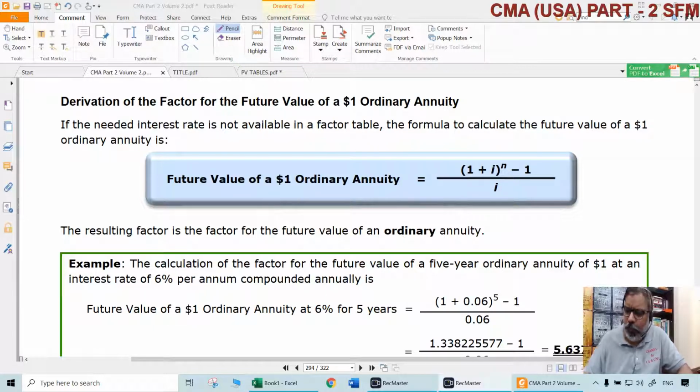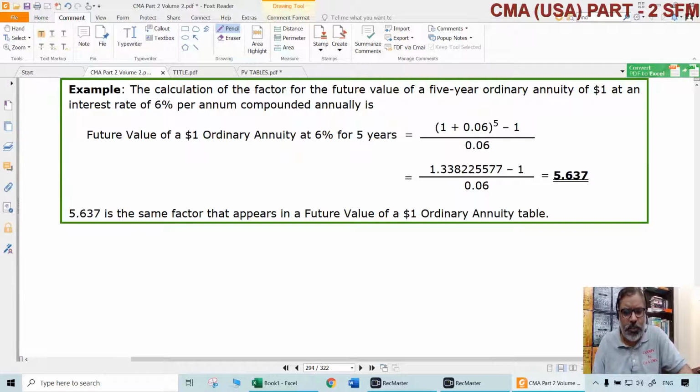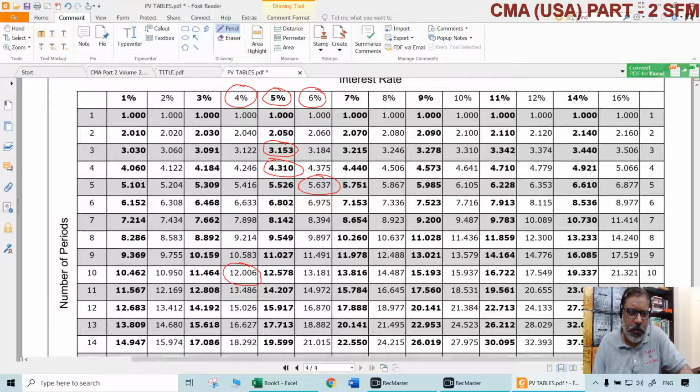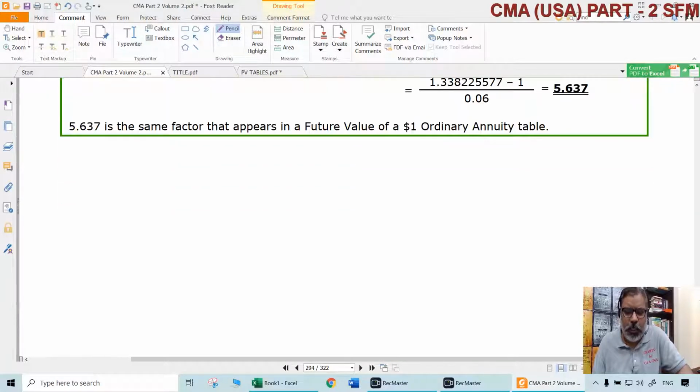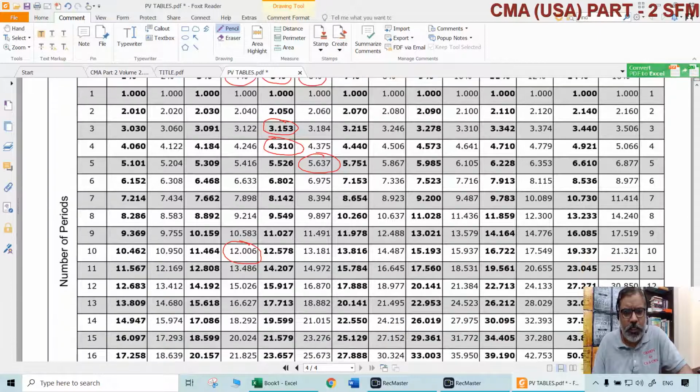Then it can be done with a formula also. That's okay. Again, the point is, it is not practically possible to solve with a formula all the time. Why? Because you need calculators which will support these computations, which is normally not possible. That is why the preferable thing is to look at the tables and straight away use these tables. That will save time and reduce confusion also. If you have conceptual clarity, we can easily refer to the tables and get the answers.